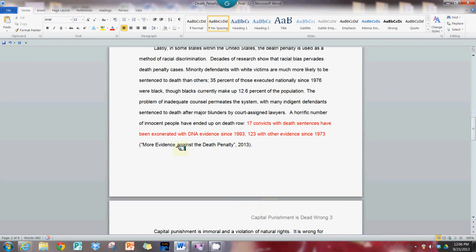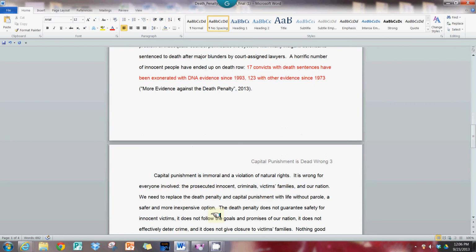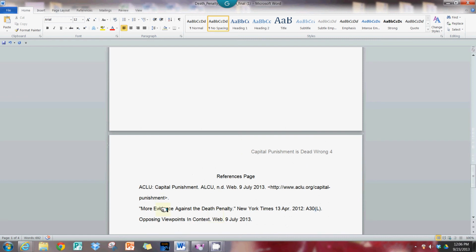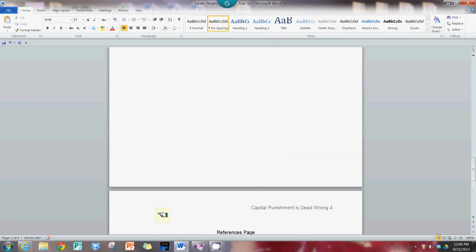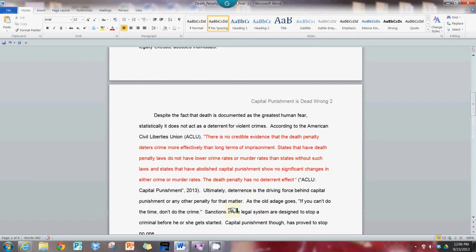But these two things, more evidence against the death penalty and ACLU capital punishment, those are also referred to on the reference page. So when we get to the reference page, those are mentioned. That is accurate. If there's anything ever in the essay that is not mentioned in the reference page, that is incorrect. Likewise, if there's anything on the reference page that's not mentioned in the document, then that needs to be corrected as well. The reference page matches exactly what you've referred to in your essays.